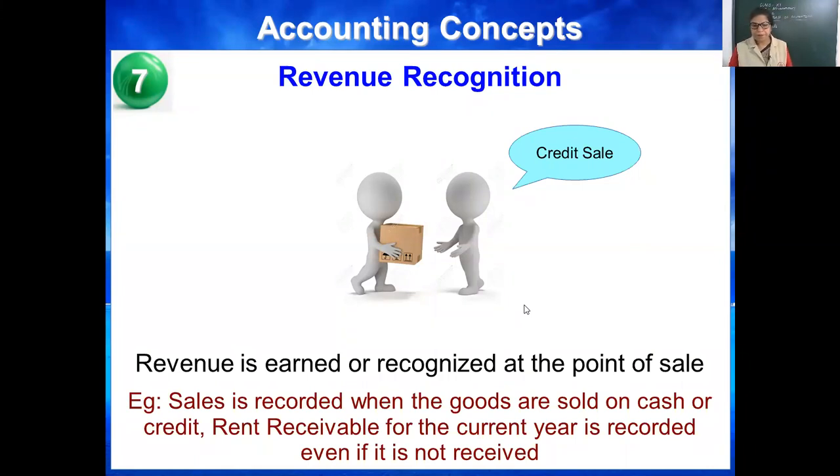See the example. Sale is recorded when the goods are sold on cash or credit. Rent receivable for the current year is recorded even if it is not received. That will be termed as accrued. Rent receivable for the current year, but the tenant is not giving you the rent. You have to enter it even if it is not received, because according to revenue recognition, you have to enter the transaction at the point.